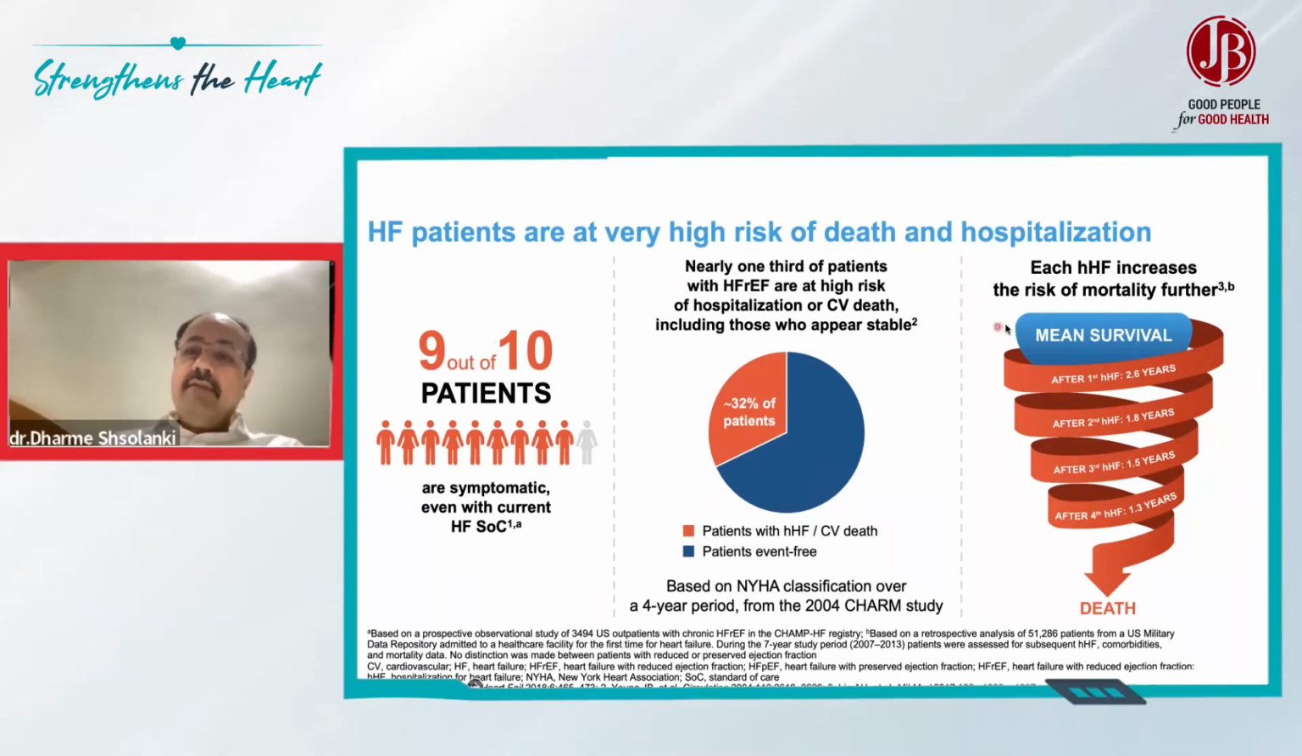And with every admission, as I mentioned, their quality of life deteriorates and survival years deteriorate. So they go on this spiral ladder, where after the first admission, survival is 2.6 years, after the second admission 1.2 years, and it keeps on going down further and further, and patients ultimately end up in end stage heart failure and death.